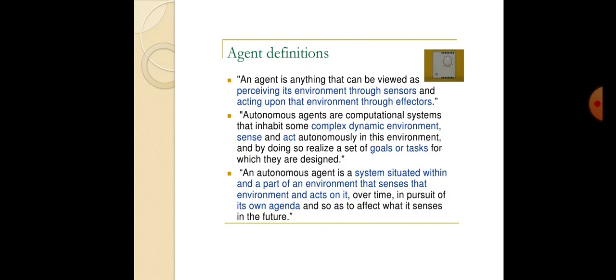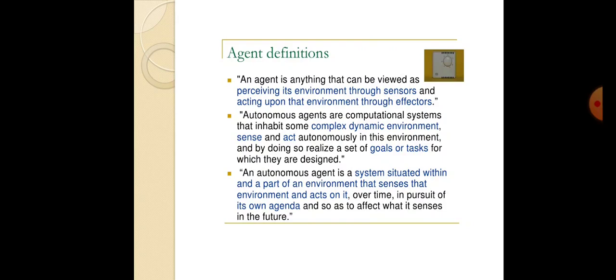First, accessible vs inaccessible. An accessible environment is one in which the agent can obtain complete, accurate, up-to-date information about the environment's state. Most moderately complex environments are inaccessible. The more accessible an environment is, the simpler it is to build agents to operate in it.